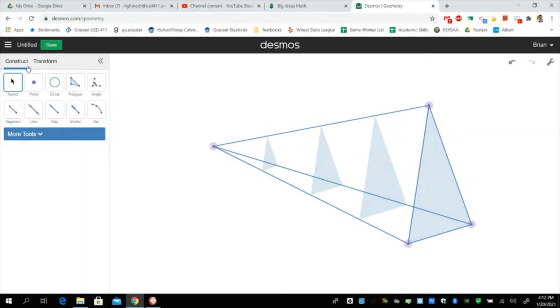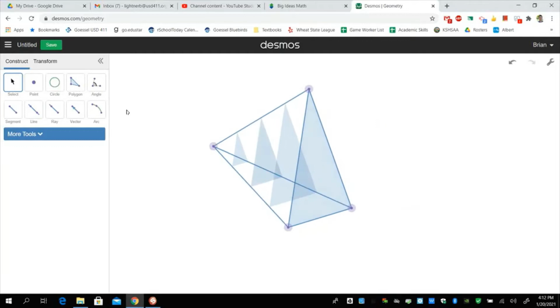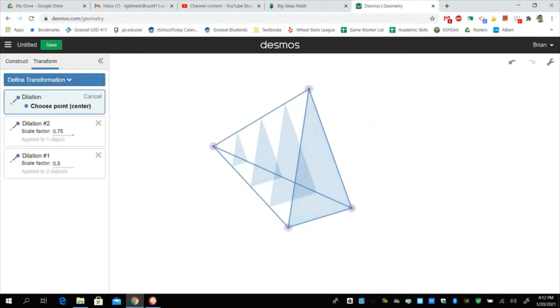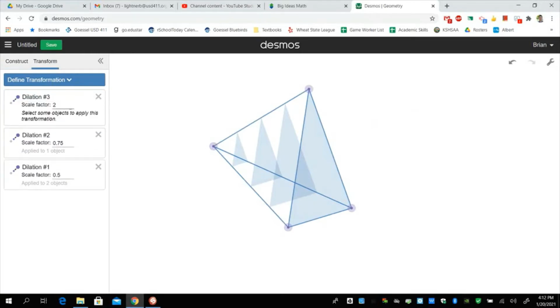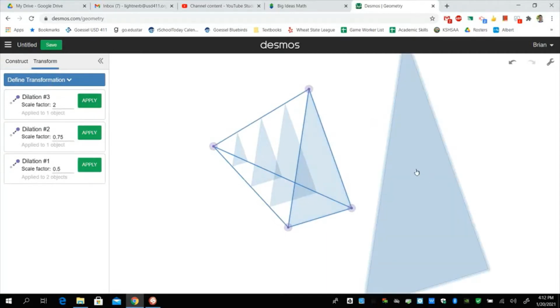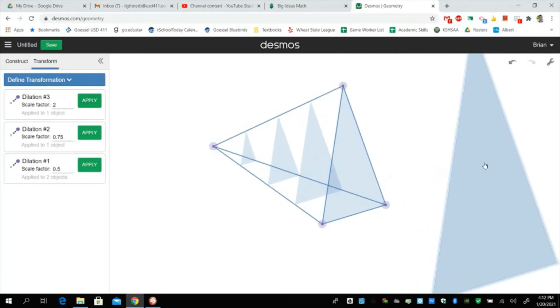You can go one that is bigger. Let's do one more. Dilation, we're going to do it around that point. And we'll go 2. So that creates that bigger one. Okay, so going a scale factor greater than 1 creates something bigger. A scale factor between 0 and 1 creates something smaller.